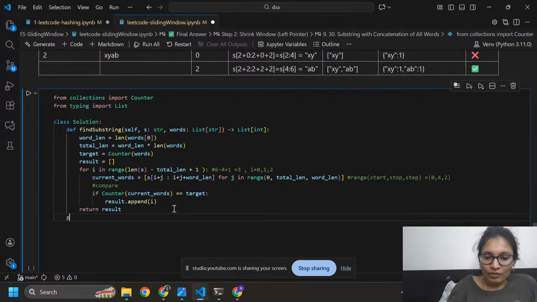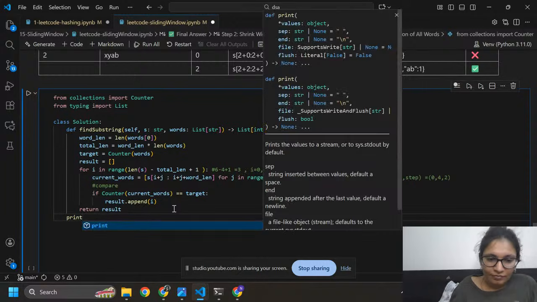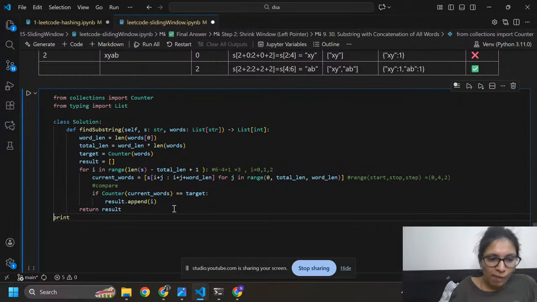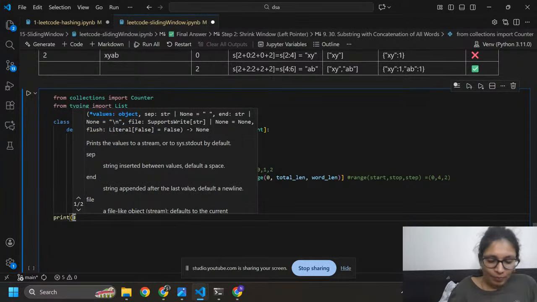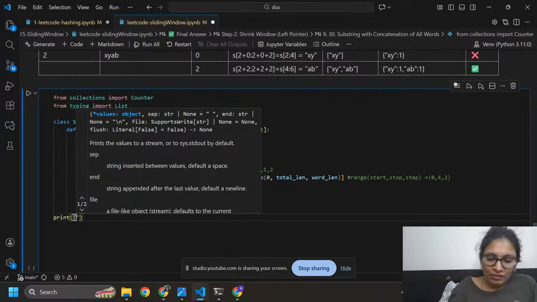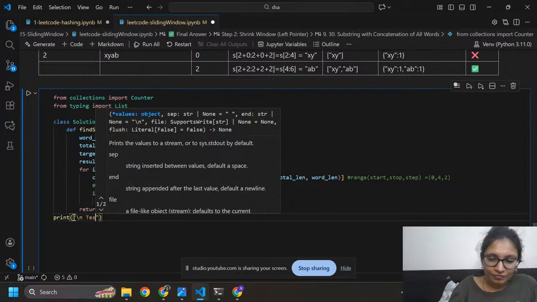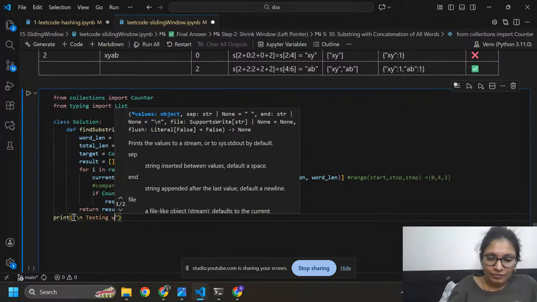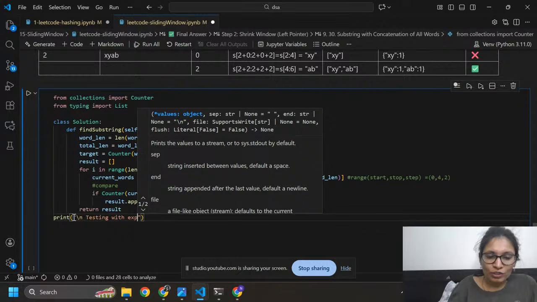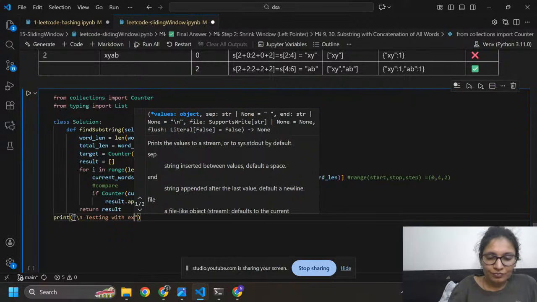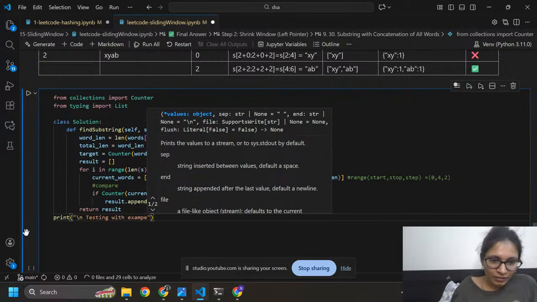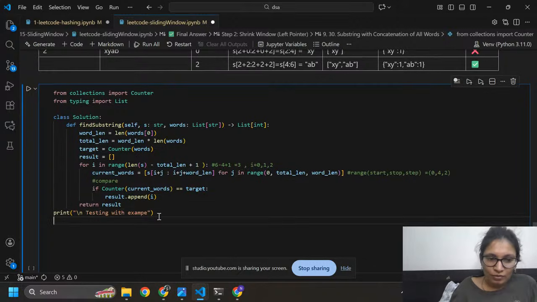And here I am going to print in double quotes slash n 4 line. Here testing with example. This is for I'm going to display some result. Okay, this is the print statement, and this is for I'm going to write for testing.